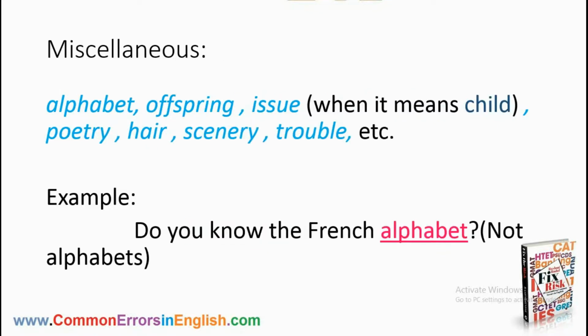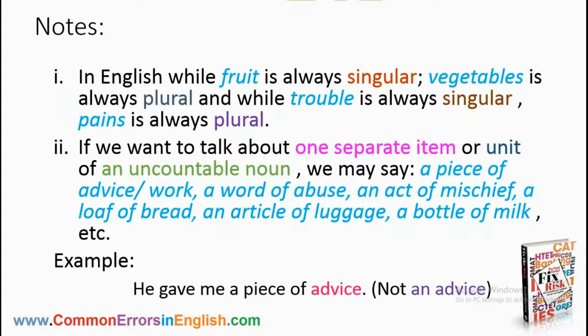Here is a list of miscellaneous words which are always singular like alphabet, offspring, issue when it means child, poetry, hair, scenery, trouble, etc. Look at the example. Do you know the French alphabet? Not alphabets because alphabet is always singular. Remember, in English, while fruit is always singular, vegetables is always plural, and while trouble is always singular, pains is always plural.